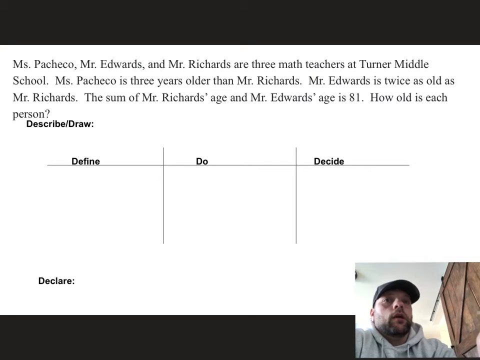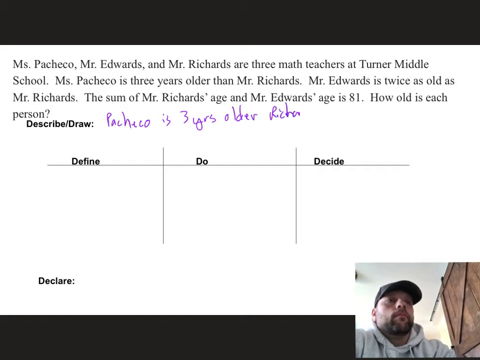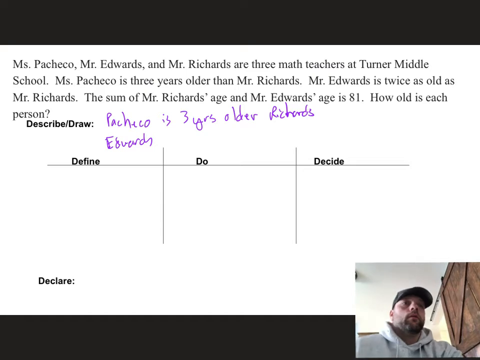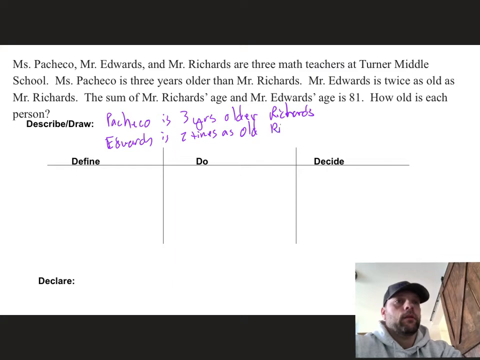All right, so we have Pacheco is 3 years older than Richards. Mr. Edwards is twice as old as Richards.